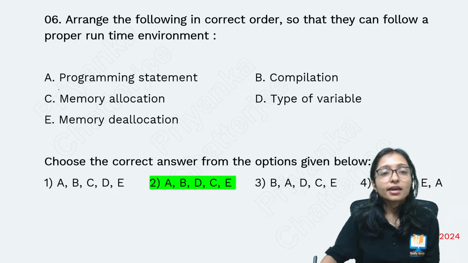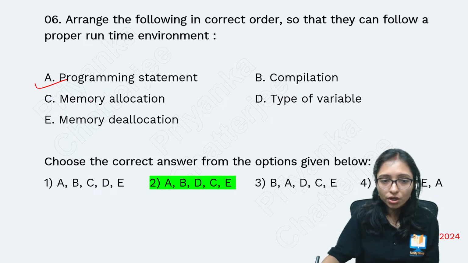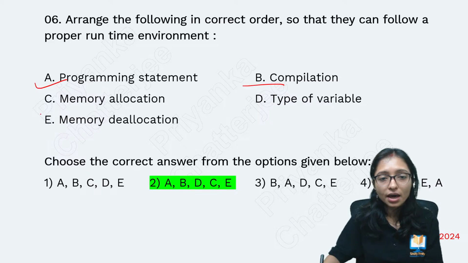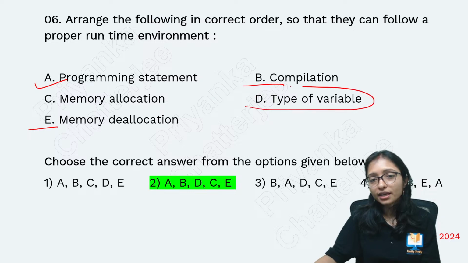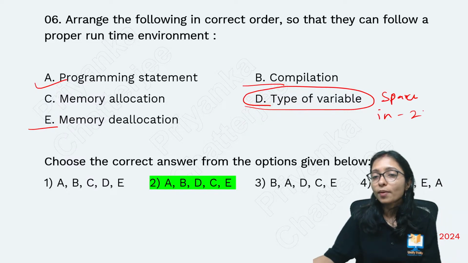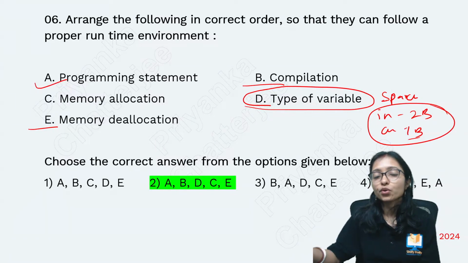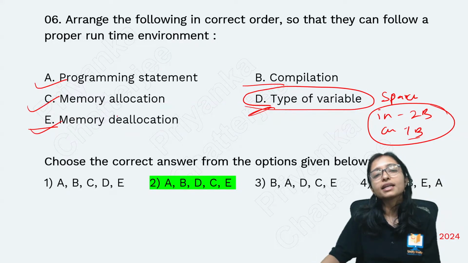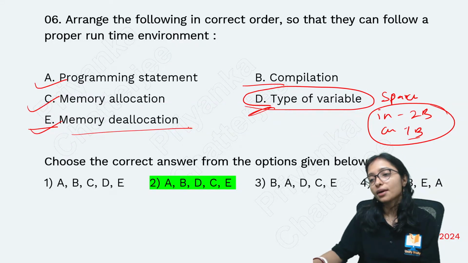Here, first of all, you load the program statement. After that, you do compilation. Compilation is required. After compilation, you come to the types of variable, because without the type of variable, you don't know how much space you need to allocate. Like integer is 2 bytes, character is 1 byte. You need to calculate that space, how much memory allocation I need to do. For that calculation, you need to know the type of variable. After that, memory will be allocated. Then finally, after execution, you are going to deallocate the memory.